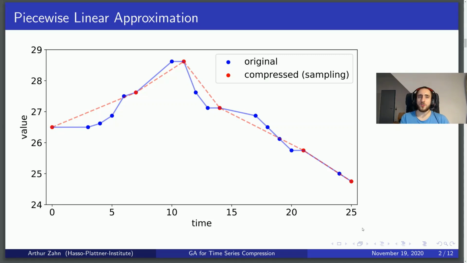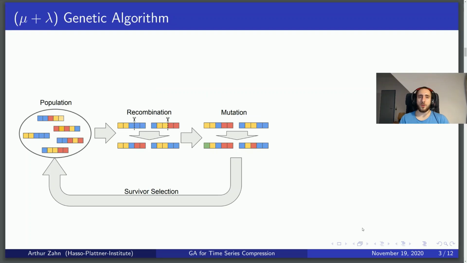We propose a genetic algorithm, or GA for short. A GA tries to solve an optimization problem by maintaining a collection of solutions called the population and evolving this population throughout multiple iterations. At the beginning of each iteration, new solutions are derived from existing ones and then modified slightly with random operators. Afterwards, the algorithm selects some of the new and old solutions to survive to form the population of the next generation.